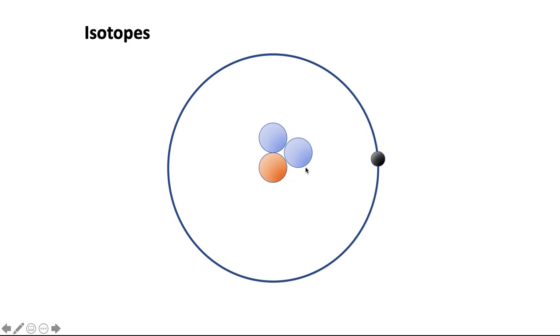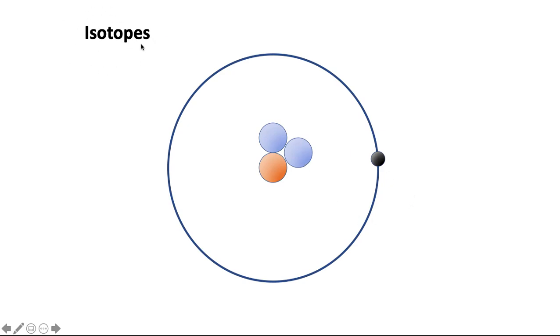Therefore, they're still atoms of hydrogen because they share the same number of protons, but they differ in their masses because they have different numbers of neutrons, starting with none and ending up with 2. So the definition of isotopes: they are atoms of the same element because they have the same number of protons, but they differ in the number of neutrons they have and therefore the mass.